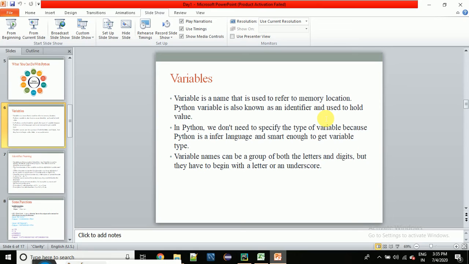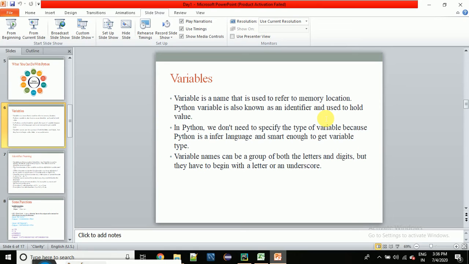So they have created certain rules to write code, right? We have to follow those rules in any programming language. If you are working with Java, if you are working with Python, there are certain rules of that programming language. Similarly, in Python there are some rules and regulations which we have to follow. Then only our program will work fine, right?